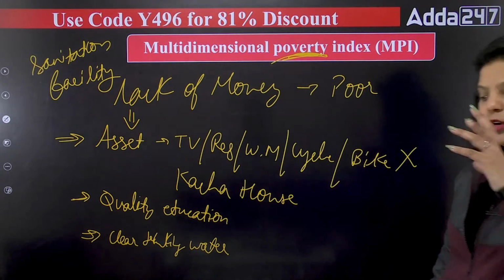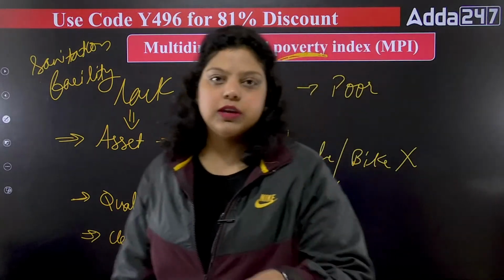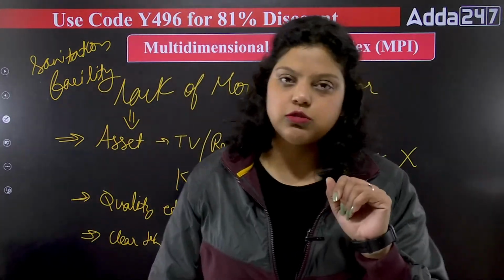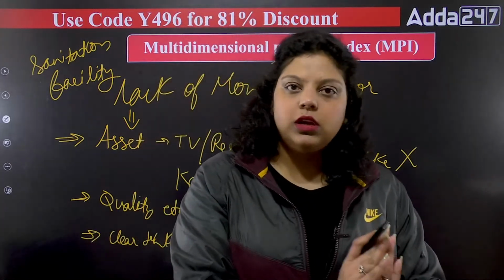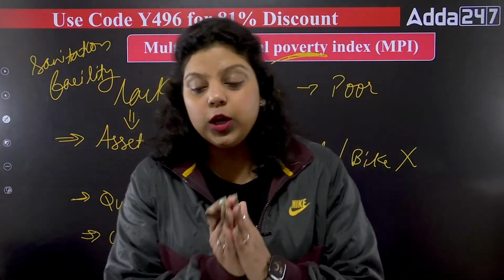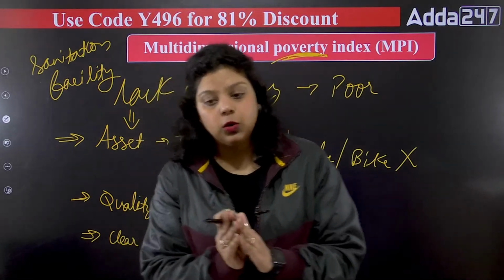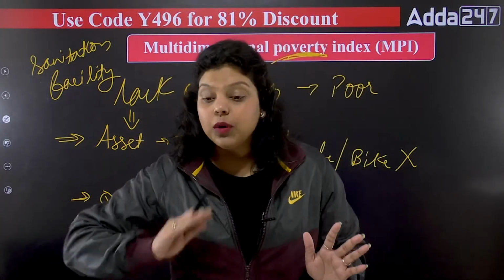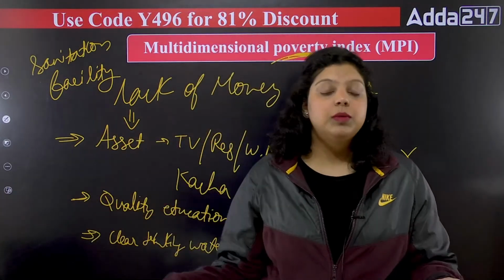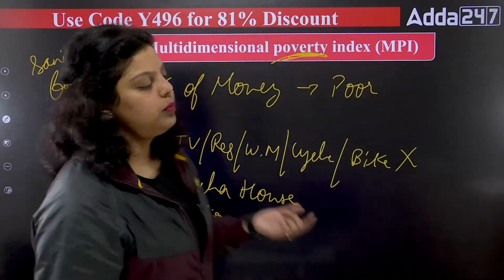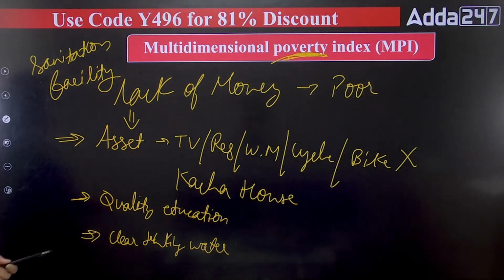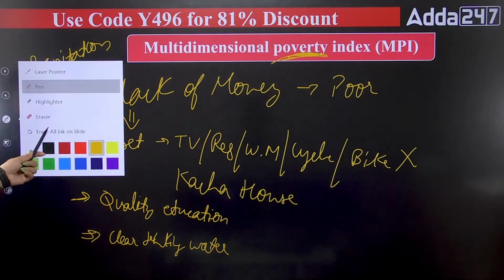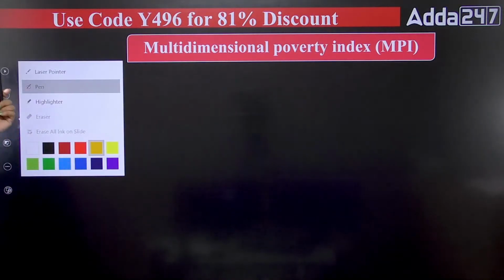Not just the money, but all the disadvantages faced by poor people are known as multidimensional poverty. Earlier we used to think that poverty is unidimensional, only talking about the monetary value, only the level of expenditure. But no, it's not just that. There are so many other disadvantages people are facing, and we have to explain those disadvantages in multidimensional poverty. Now, what does the multidimensional poverty index say?